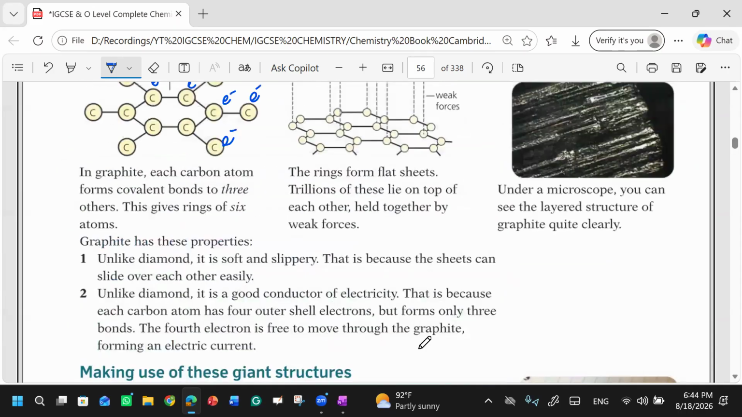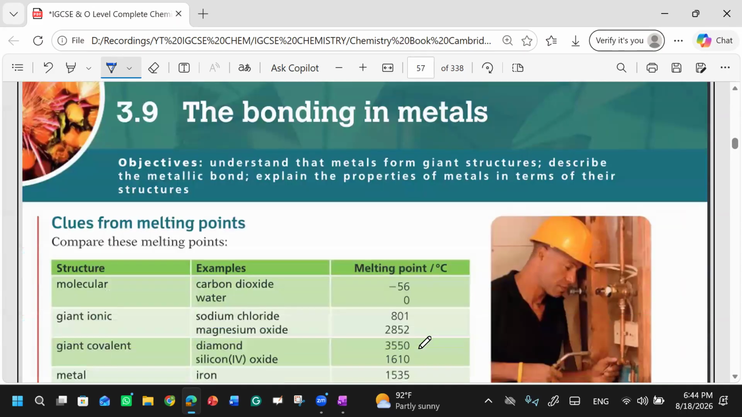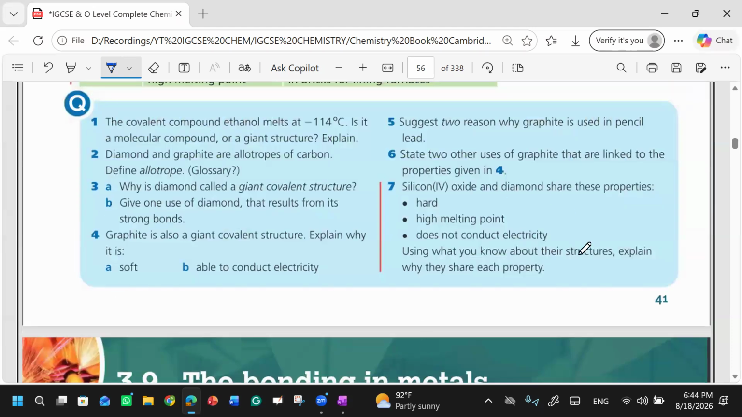Okay, so this was about the uses of the giant structures. Now we are going to study the bonding in metals. This is your homework. Do this tomorrow and send it to me.